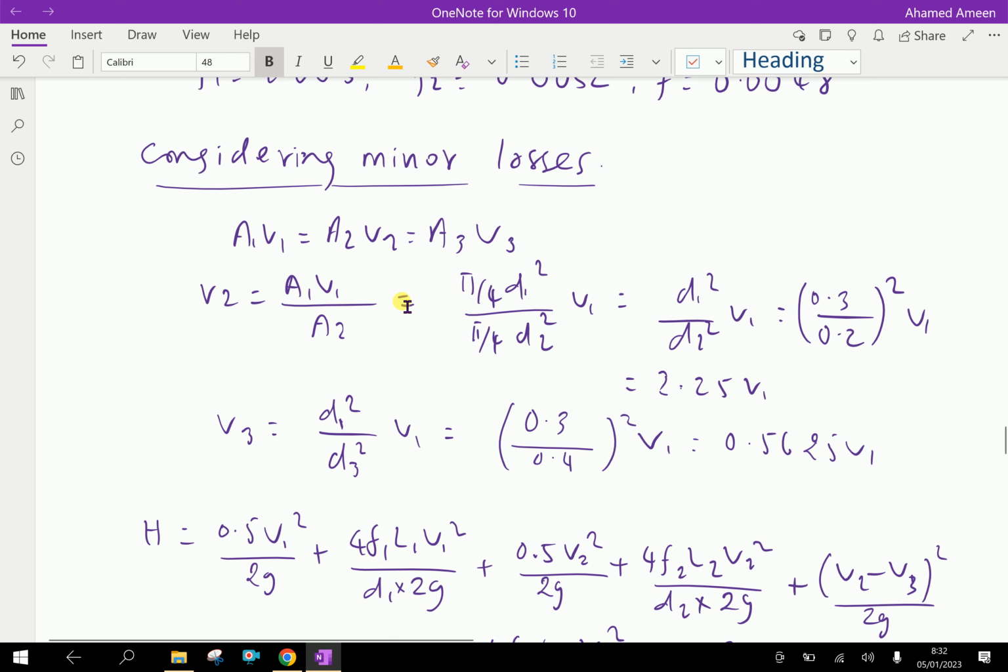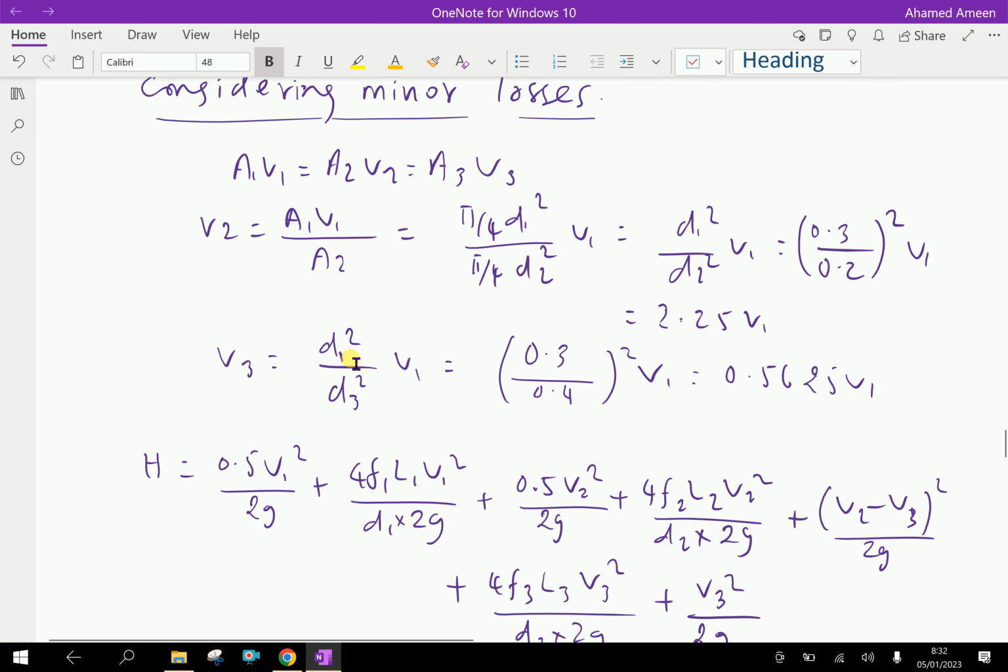A1 is pi by 4 d1 squared, A2 is pi by 4 d2 squared. Using d1 is 0.3 and d2 is 0.2 and squaring, we have V2 equal to 2.25 V1. Like that, V3 is d1 squared by d3 squared times V1. Using the values of d1 and d3 we get 0.5625 V1. Therefore we have the velocities of the second and third pipes in terms of the first pipe.